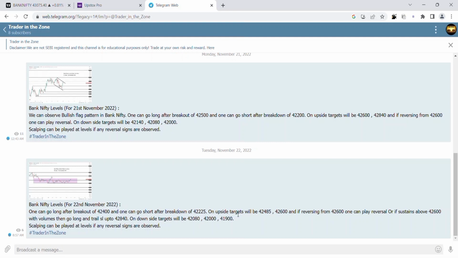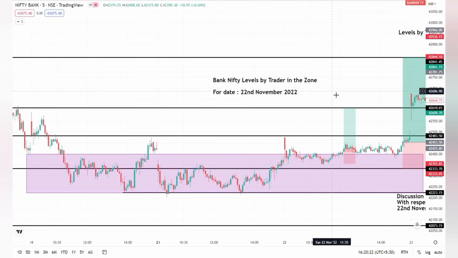On downside, targets will be 42,080, 42,000, 41,900. Scalping can be played at levels if any reversal signs are observed. This is what I have shared. So let us go to TradingView. To observe the movement with respect to our levels, this is the Bank Nifty chart.